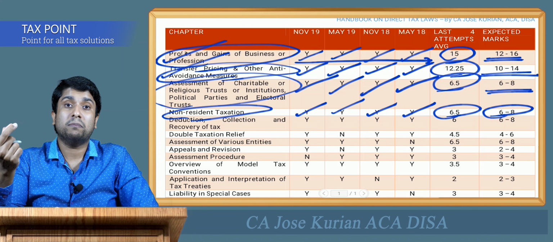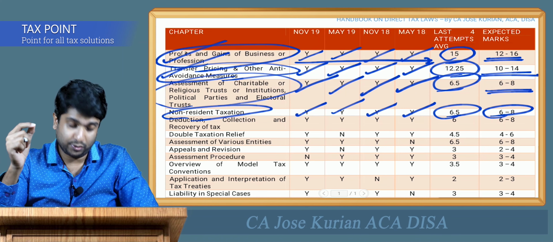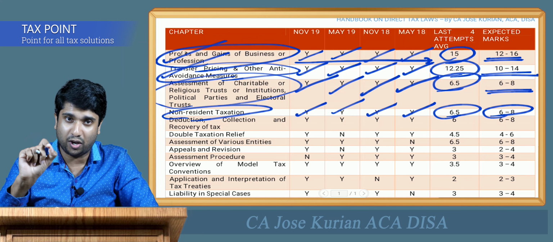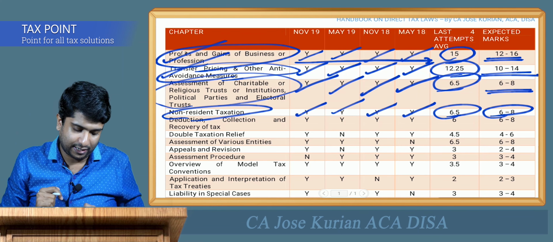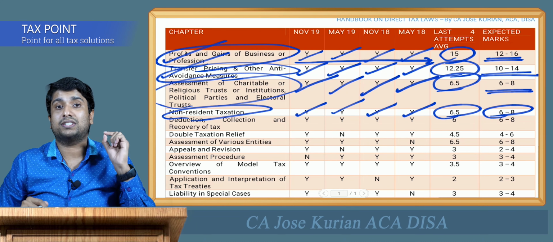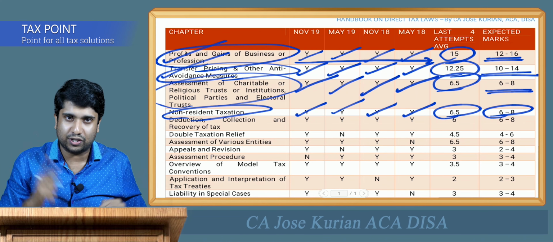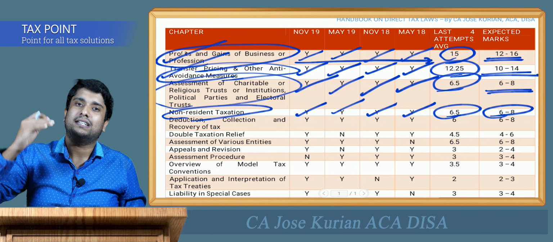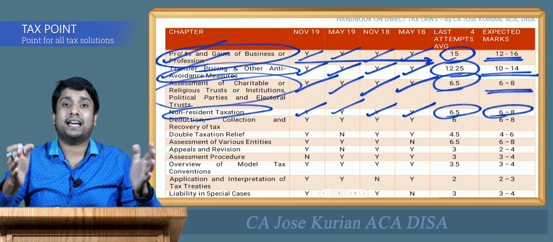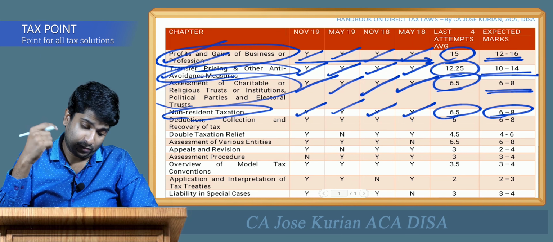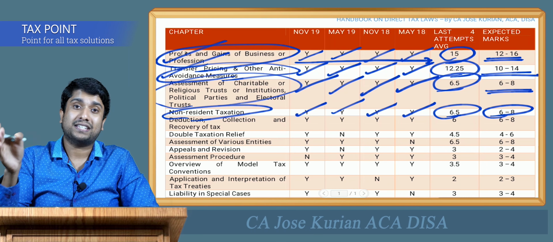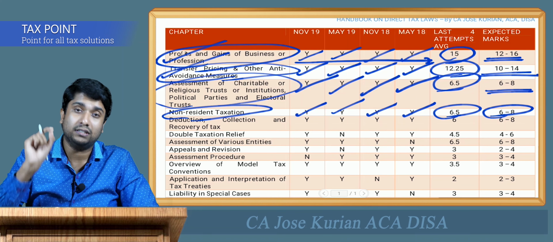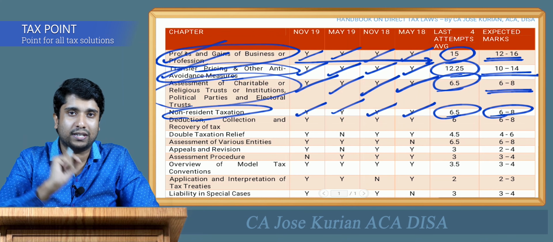Those students who are using my book have to refer to residential status and scope of total income as well. Why? Because in your institute study material, non-resident taxation starts from section 5 and contains section 6, section 9, place of effective management, exemptions for non-residents, presumptive taxation for non-residents and tax rates for non-residents. But those students who are using my book, for sections 5, 6, 9 and place of effective management, you will find them under the residential status and scope of total income chapter.